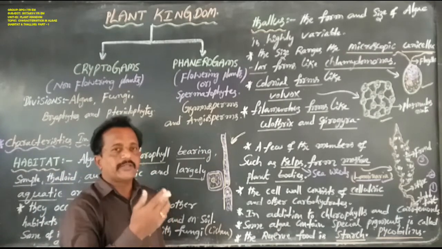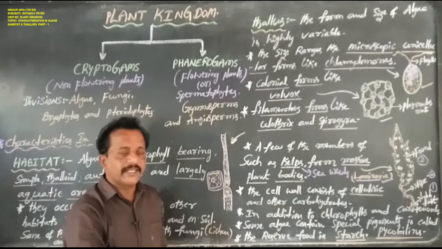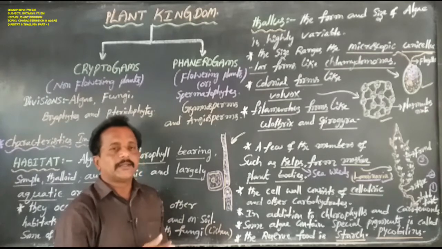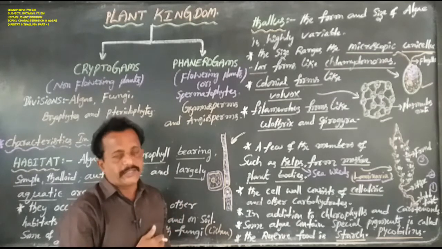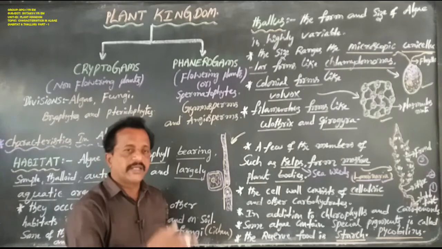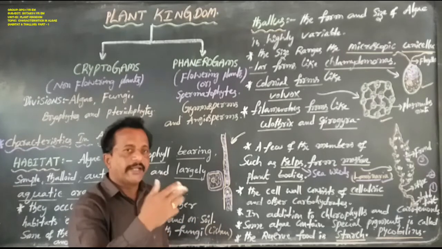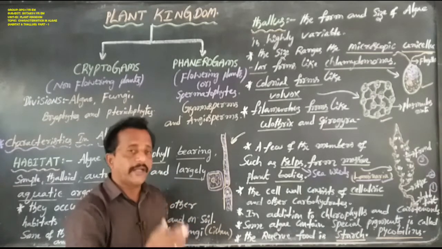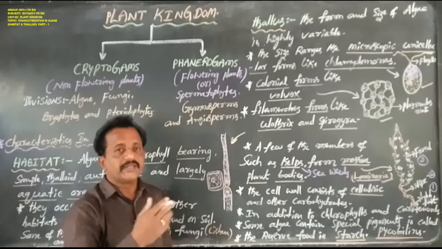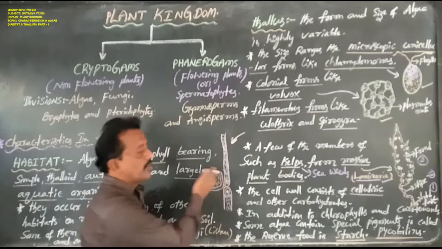Generally a plant body is made up of a single cell or two or more groups of cells. Anyhow, a single cell or a group of cells contains one cover layer or protective layer, that is called the cell wall. This cell wall is generally made up of cellulose.